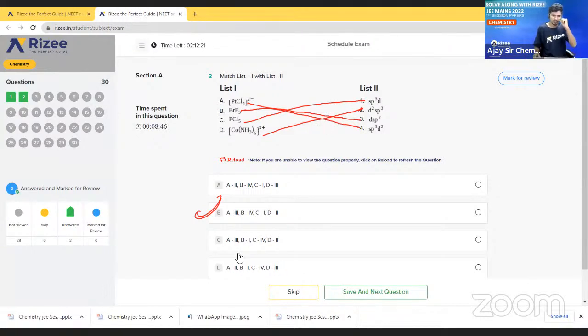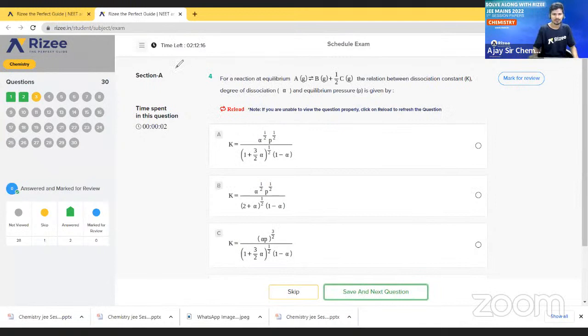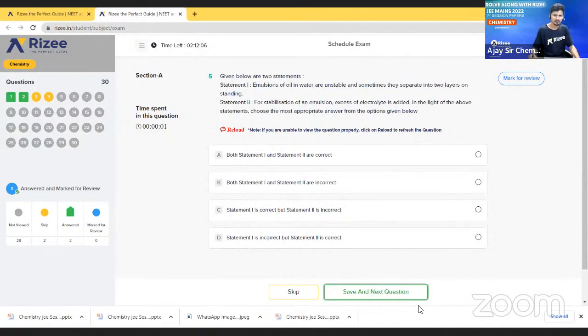Let us go to the next question. So what is the next question? See here. I will give 1 minute of time. Do this answer. Here two statements are given. This is a theory based question. Very simple. Try to give the answer.